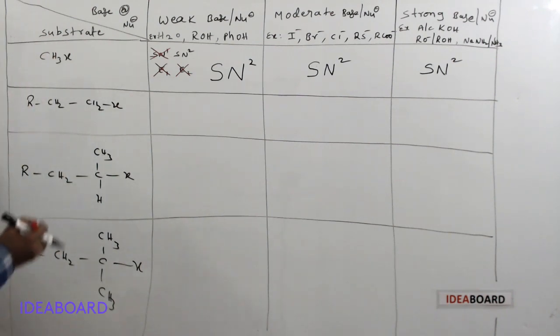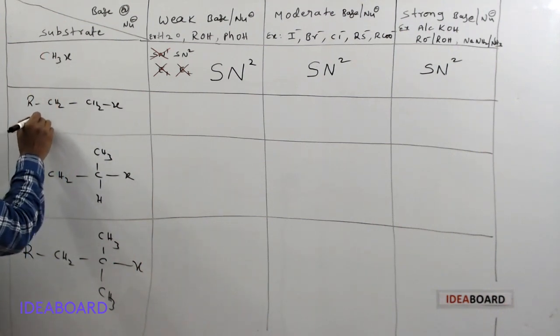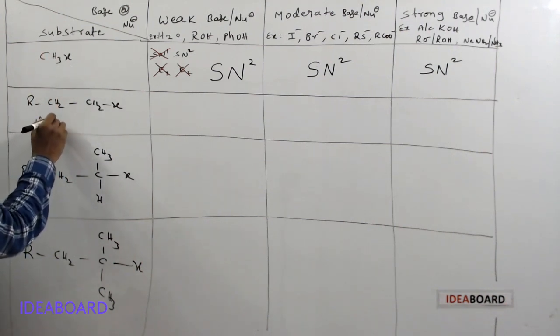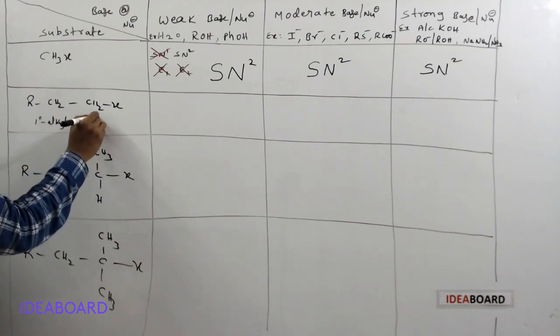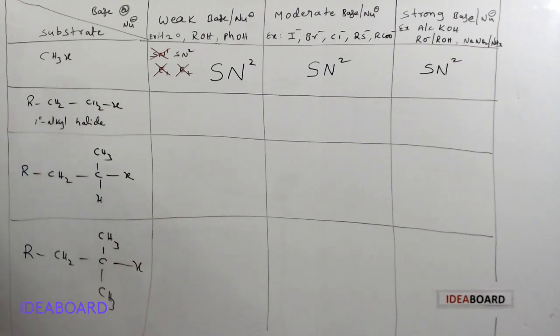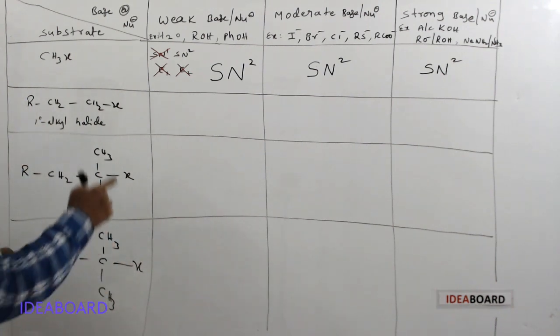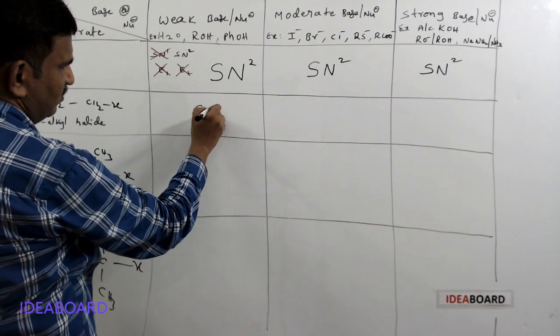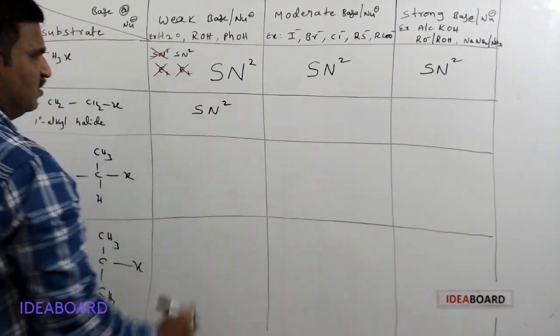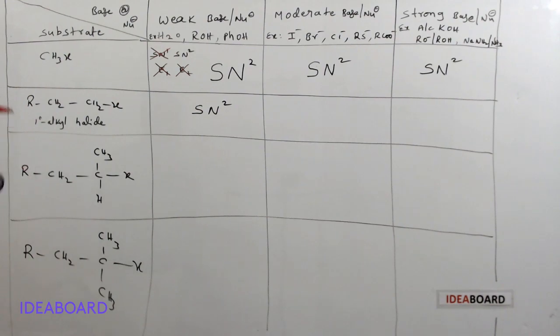This is a primary methyl alkyl halide, and this is also a primary alkyl halide, and this one has beta hydrogen atoms, in the presence of a weak base or weak nucleophile. Generally a primary alkyl halide undergoes SN2 reaction.